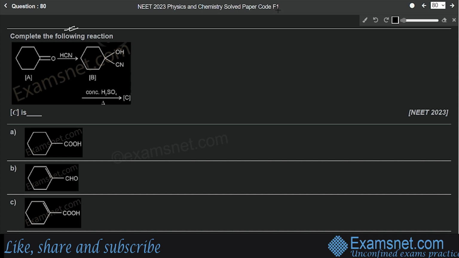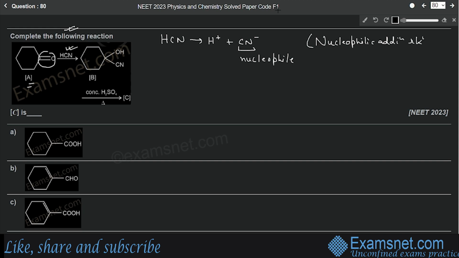As we can see that we have a carbonyl group in the reactant A, that means this is a ketone, and it is reacting with HCN. First, this HCN will break into H+ and cyanide ion, CN-. Now this cyanide ion will act as the nucleophile. That means this is an example of a nucleophilic addition reaction.